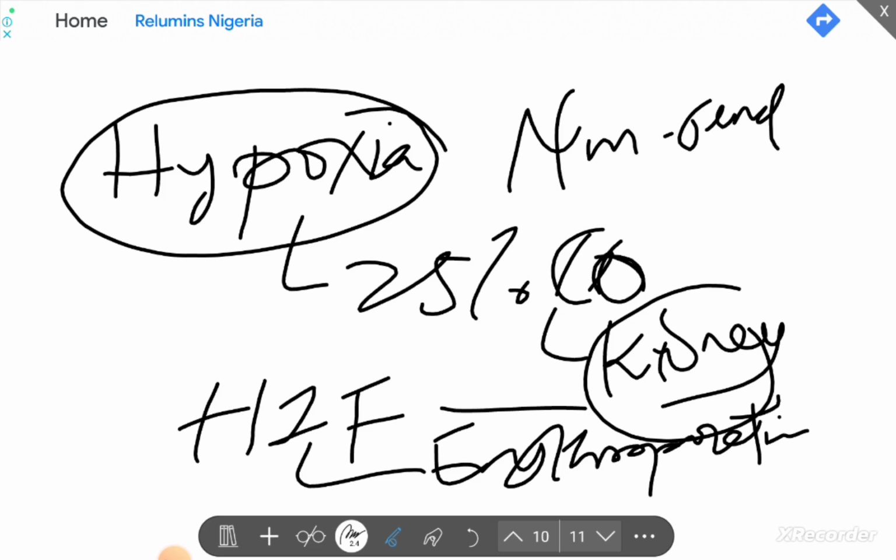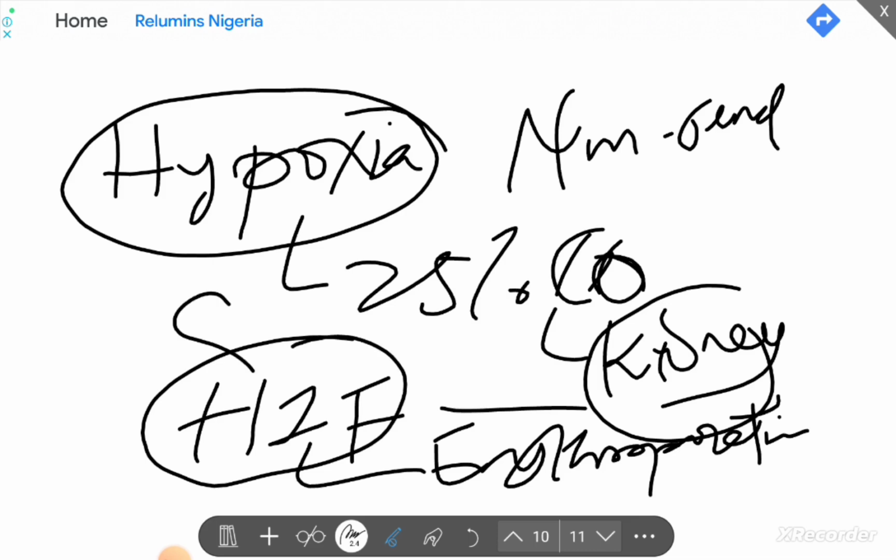So hypoxia inducible factor (HIF) induces erythropoietin gene transcription. From there's production of erythropoietin. Now, what does erythropoietin do specifically? I said we have the pro-erythroblast, from there the early normoblast, intermediate normoblast, late normoblast, then reticulocyte, and matured erythrocyte.